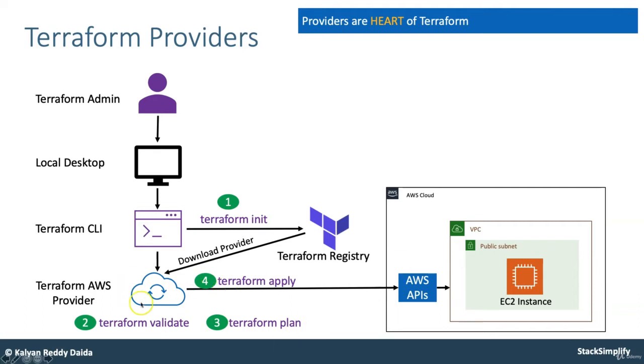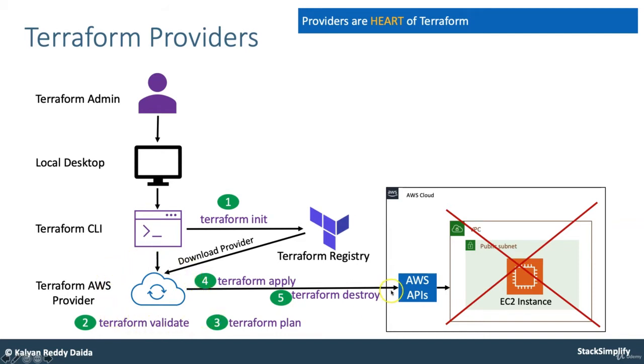Which means whenever you run terraform apply or terraform plan, this provider will communicate with the AWS APIs, and those AWS APIs will provision the EC2 instance. In the same way, whenever you run terraform destroy, it will contact the AWS APIs, and using those APIs, it will destroy the EC2 instance. So the whole story here is played by the AWS provider.